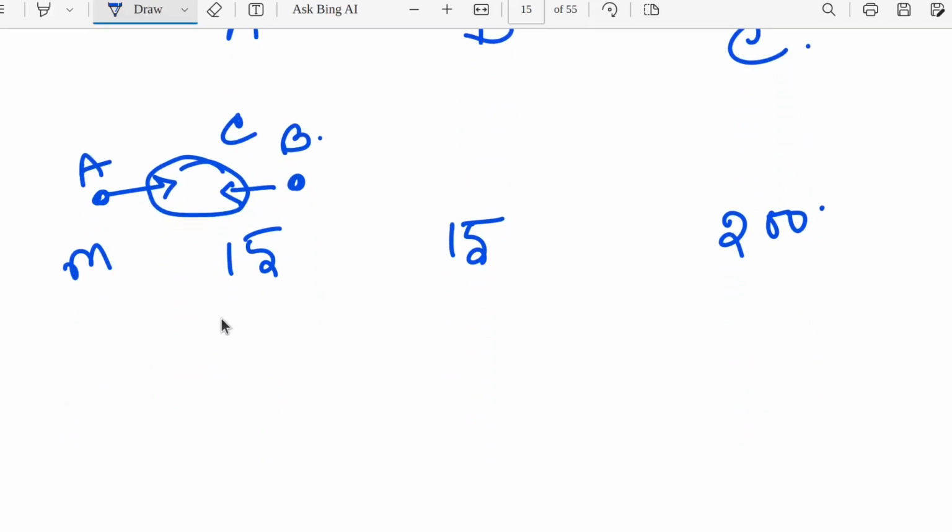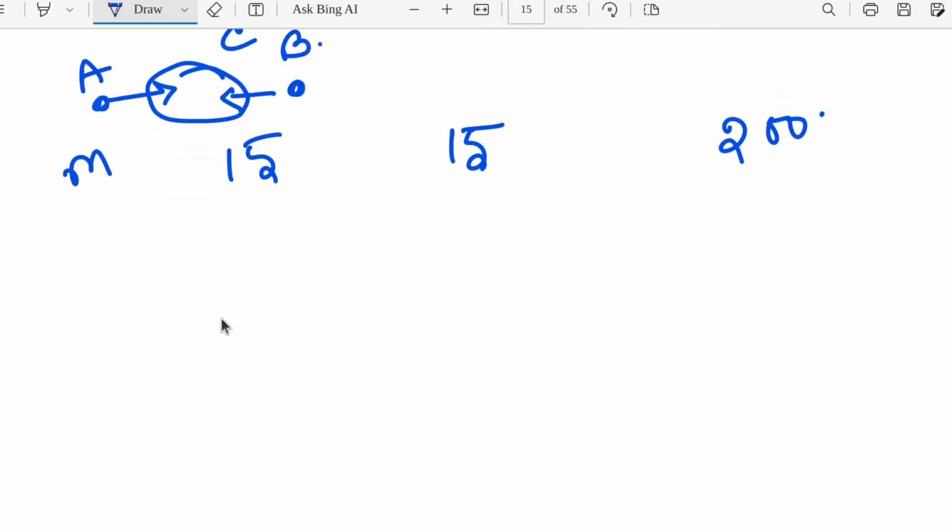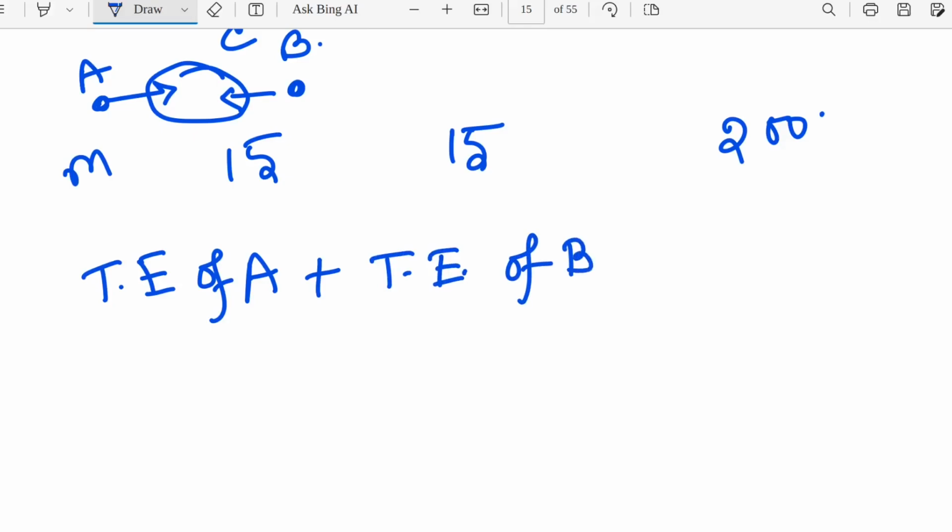Now, in any type of reaction, our energy should be conserved, at any cost. So if energy is conserved, that means the total energy of A plus the total energy of B will be the total energy of C, because before the collision A and B were the particles, and after the collision C is the particle.